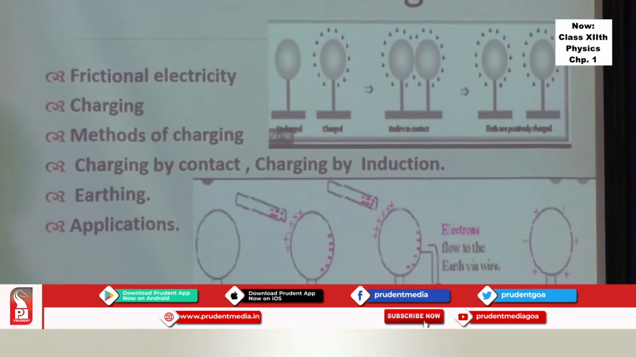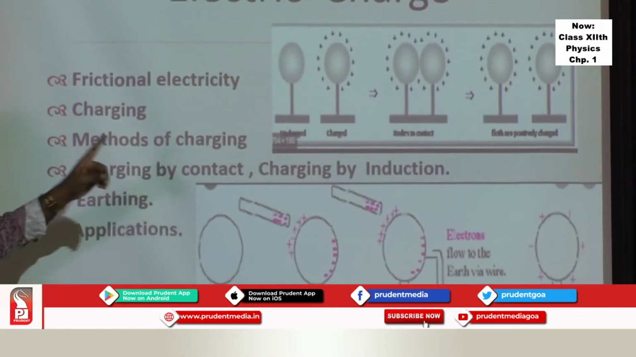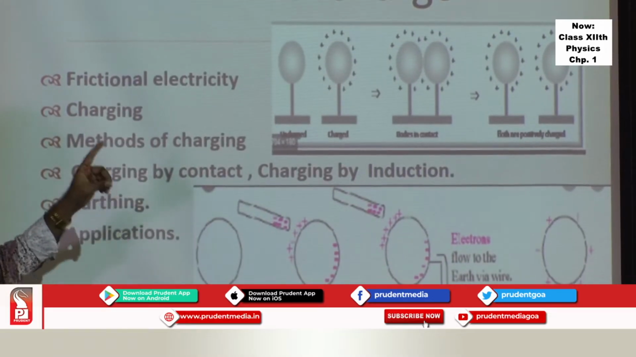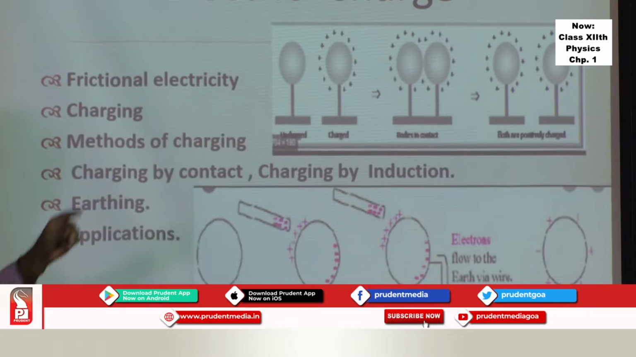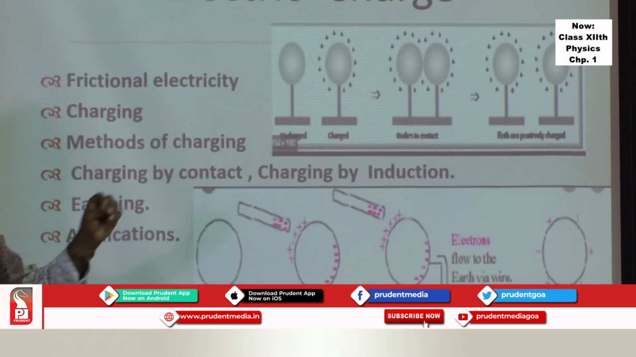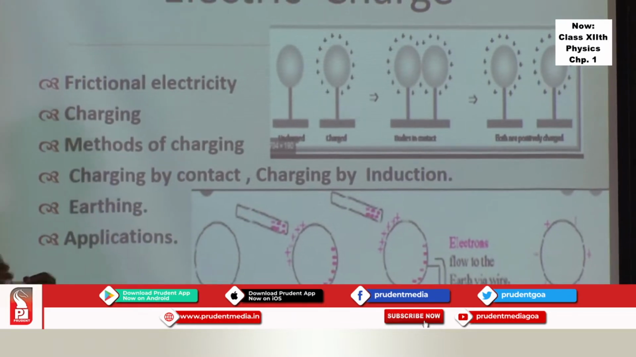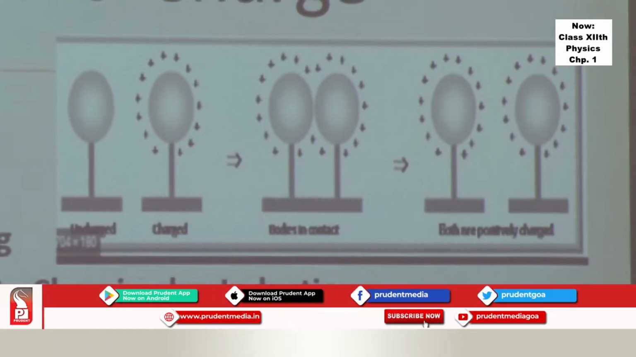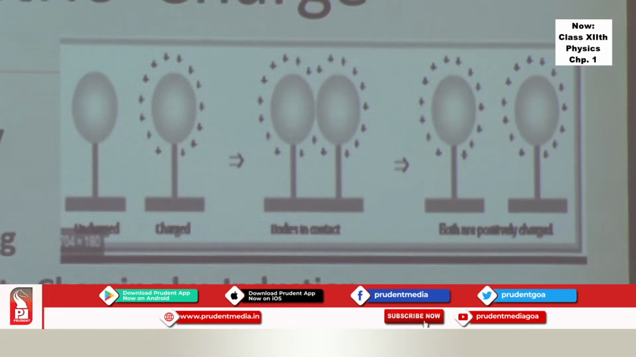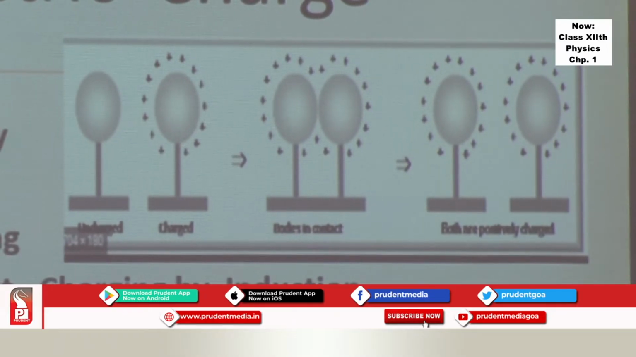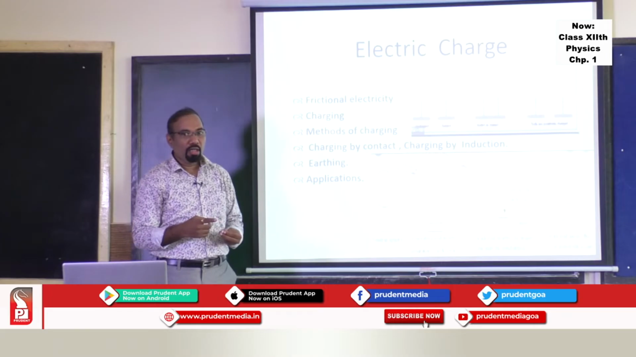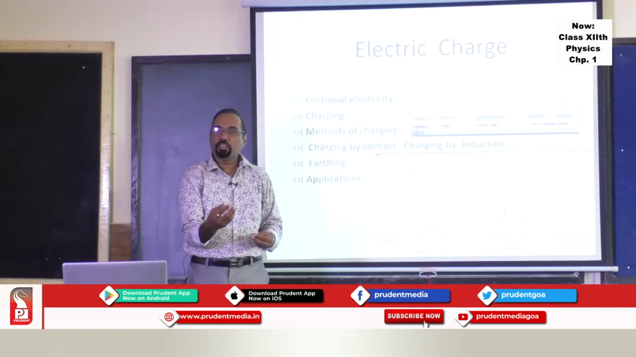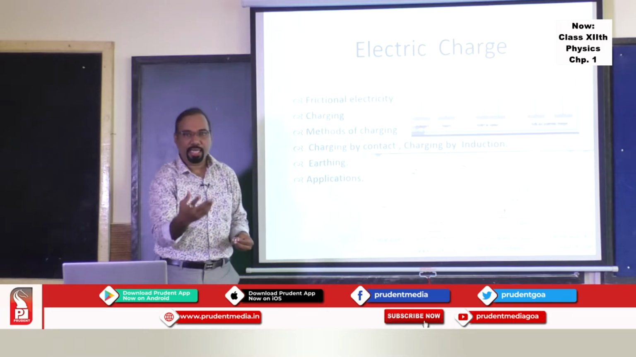One such method is charging by contact, which I have depicted in this first diagram, where you take a charged body and an uncharged body. If you touch the uncharged body to the charged body, the charge gets distributed, and after some time, if you take them apart, you will find that both bodies have an equal amount of charge, provided they have the same dimensions. That method of charging is called charging by contact.